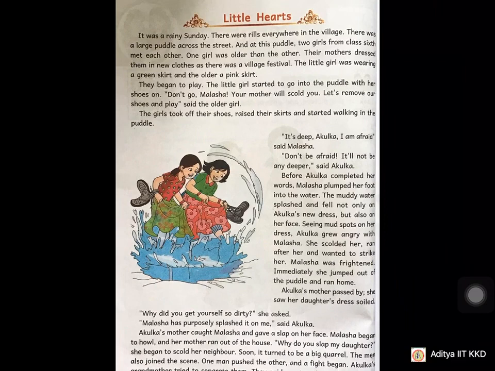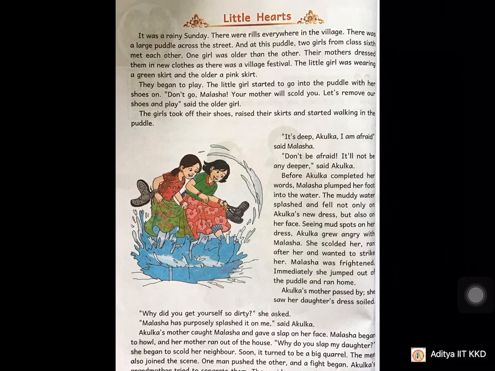There were rills everywhere in the village. By this, what can you understand? The story has taken place in the village. What were there everywhere, wherever we see in the village? Small streams of water. Rills means what, children? Small streams of water. What is the reason for the rills? As it was raining. There was a large puddle across the street. Puddle: a small amount of water collected on the ground.